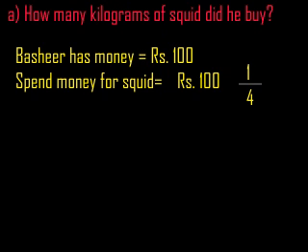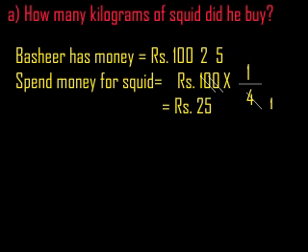How are we writing it? Multiply by 1/4. So simplify it. Then 1/4, the 4 is there. Then here 100 is there. 100 divided by 4. 2 4s are 8. Remaining 2, 0 brought down makes 20. 5 4s are 20. So 25. Okay, how many rupees spent for squid fish? Rupees 25. Okay, then the rupees we found out.